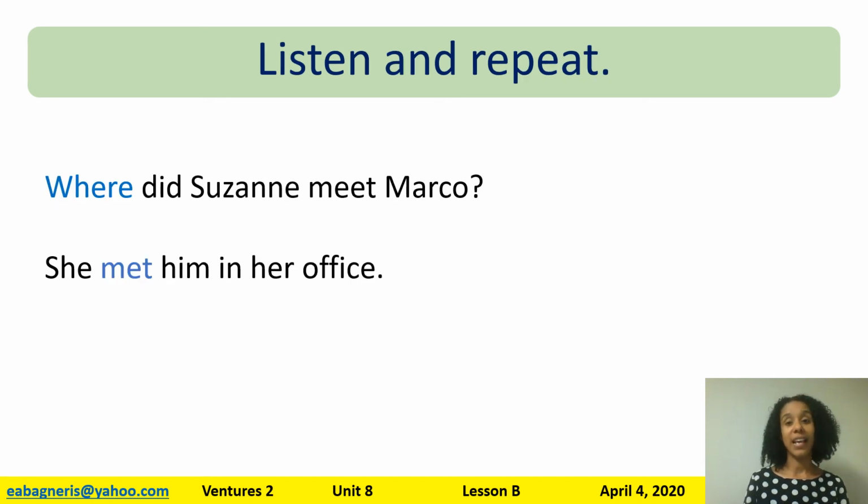Where did Suzanne meet Marco? Notice in the question, we already know that the activity is meet Marco. I don't see a do in the question, so I know this is a where question. Where did Suzanne meet Marco? And then my answer, she met him in her office. The past tense of meet is met. Where did she meet Marco? She met him in her office.